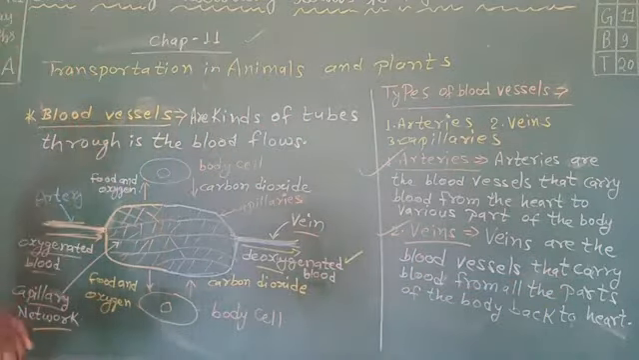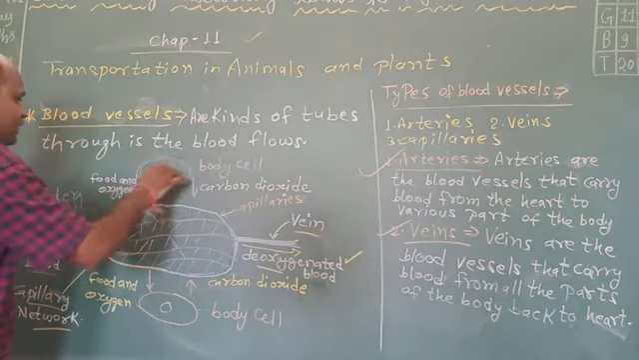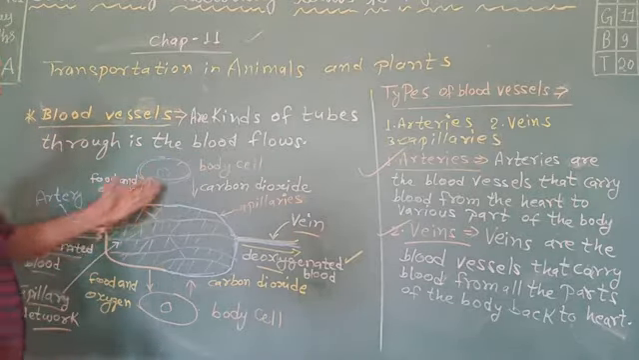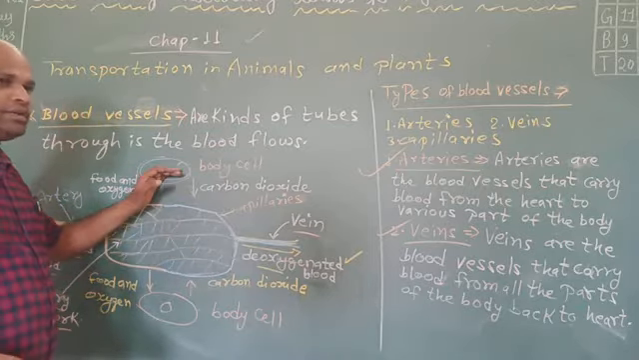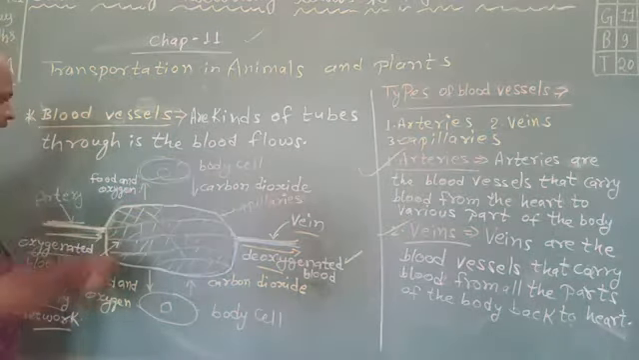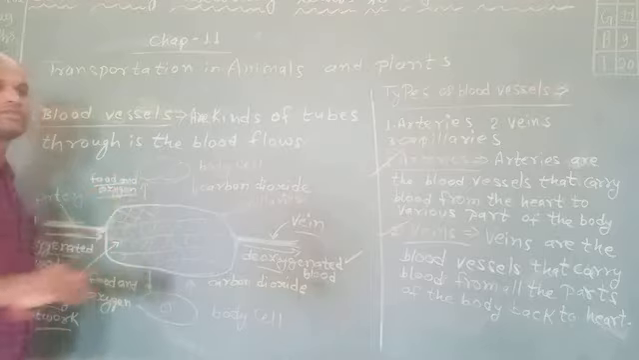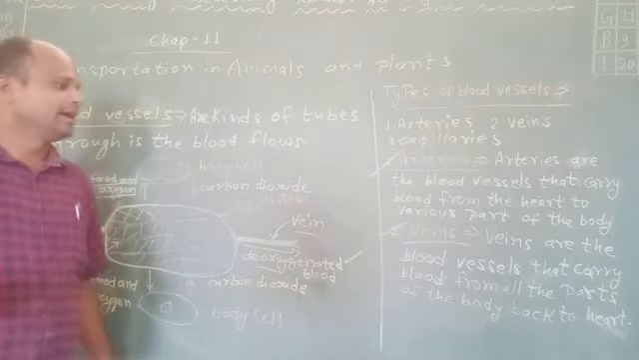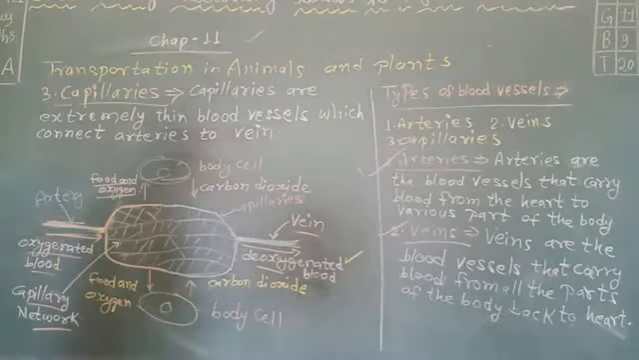You can see in this picture, this is the body cell. From the body cell to the capillaries flows carbon dioxide, and from the capillaries to the body cell flow food and oxygen. Is that clear? Any doubt, anyone? No, sir.